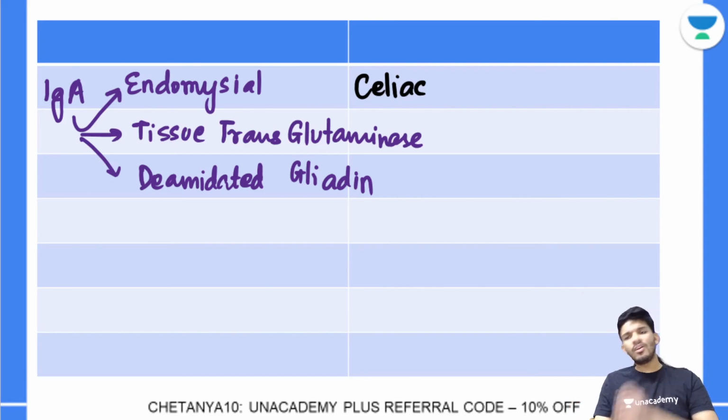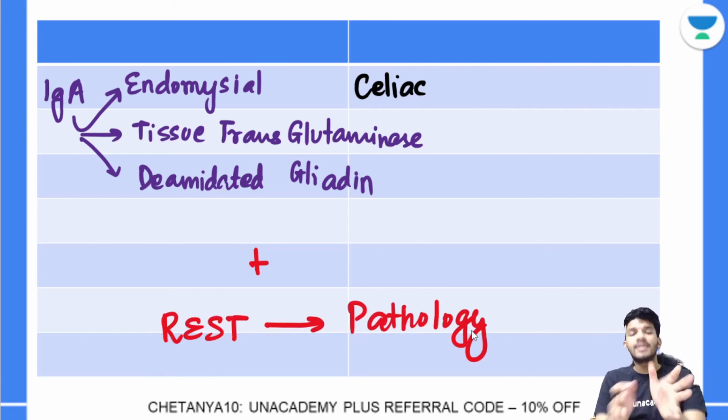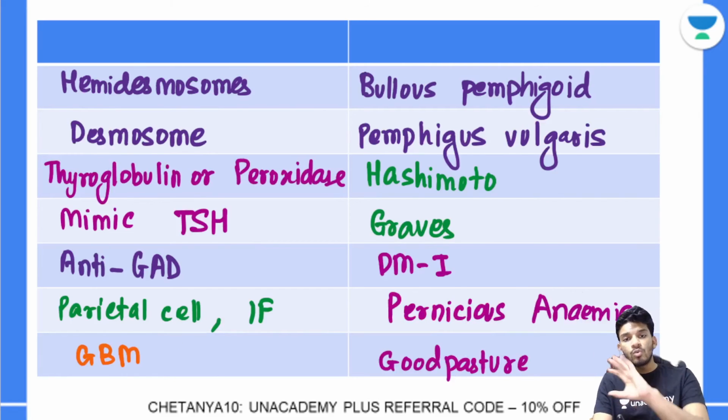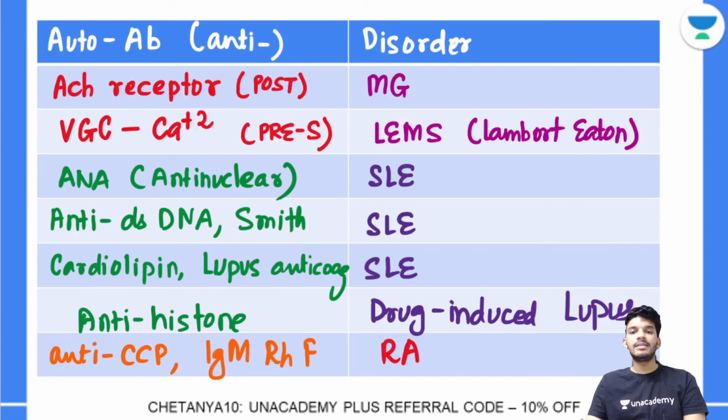Rest, there are a lot of other antibodies. You will read about them in pathology, so I don't want to go into their detail here, right? For example, Sjogren syndrome, then scleroderma, and there's an antibody that's very, very important, P ANCA and C ANCA, right? So those antibodies you will read about in pathology. Rest you will read in pathology, so I'm not going into those details. Okay, but I have covered those, at least those from pathology also, the ones that are relevant at least to your first year, that you commonly study in physiology, anatomy, biochemistry, somewhere in the first prof you study these antibodies.